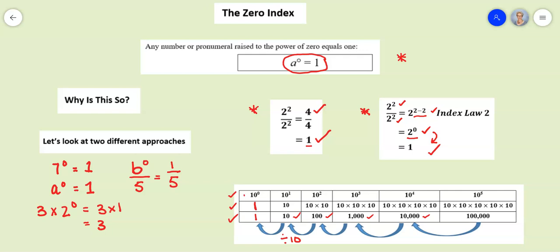So this is an application of the fourth index law. It's also known as the zero index, and it says that any number or pronumeral raised to the power of 0 equals 1.